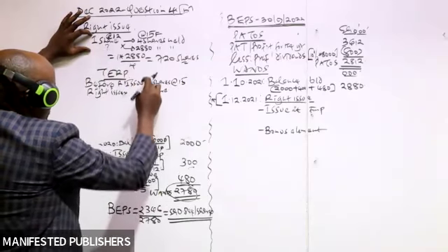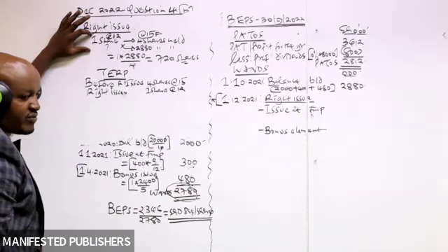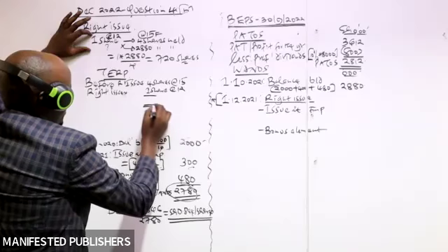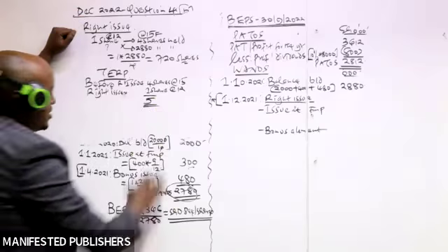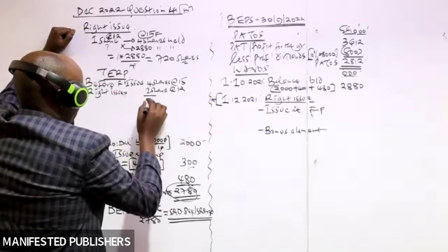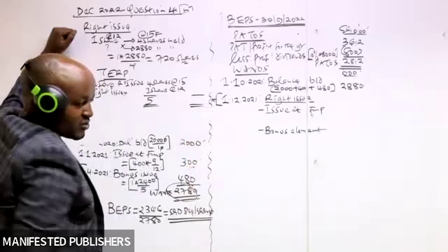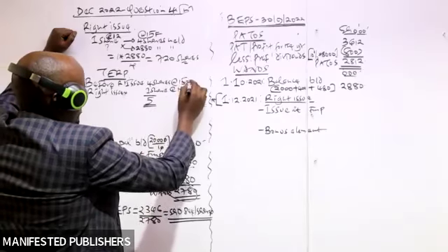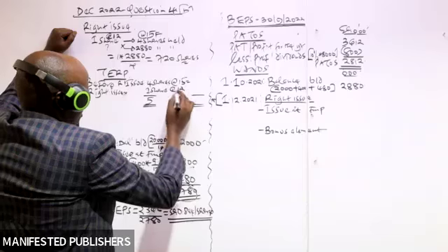Make sure you write that down here at a price of 12. It basically means that after the right issue, as a shareholder of this company, you'll be holding a total of 5 shares. And these 5 shares will be having a market price of what? So to get the market price of these 5 shares, we take this times this plus this times this.